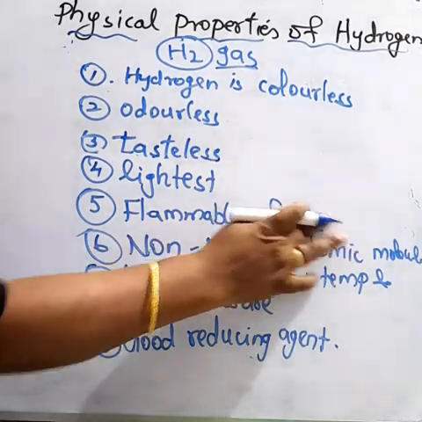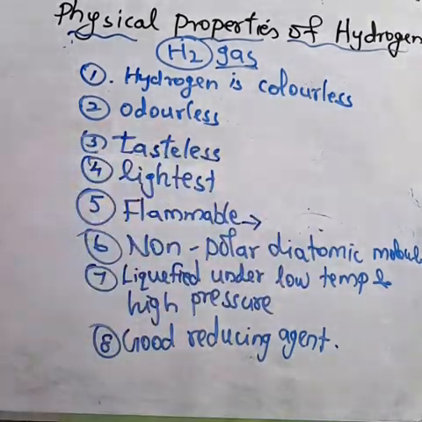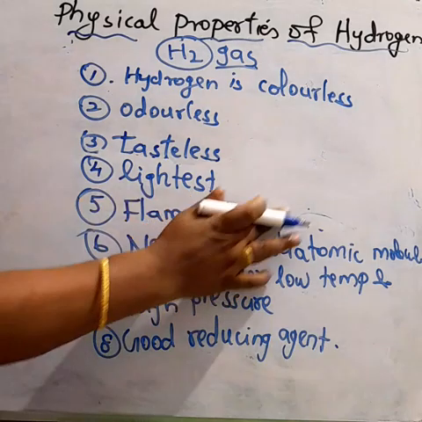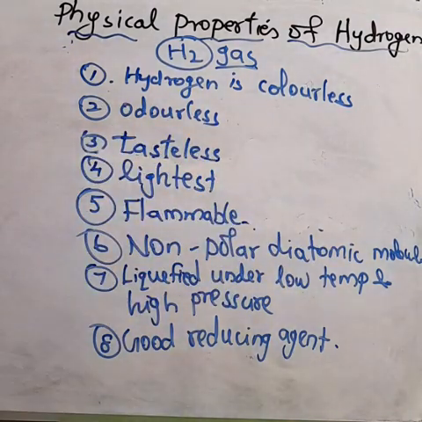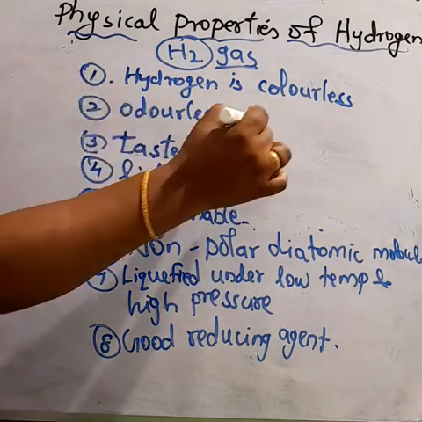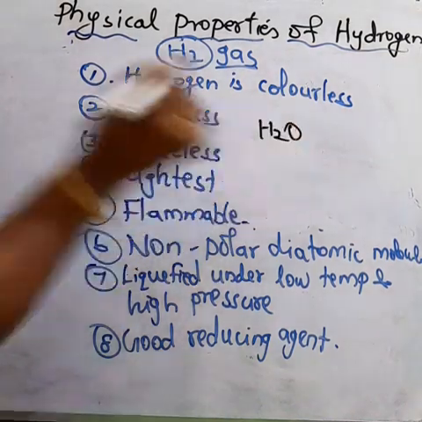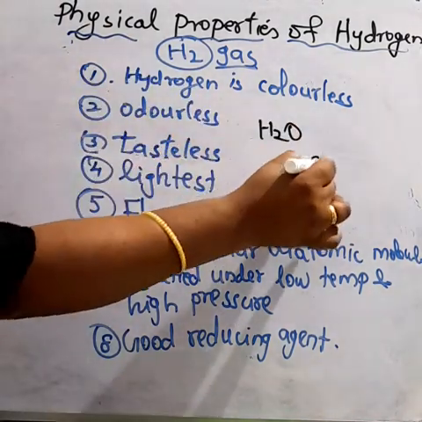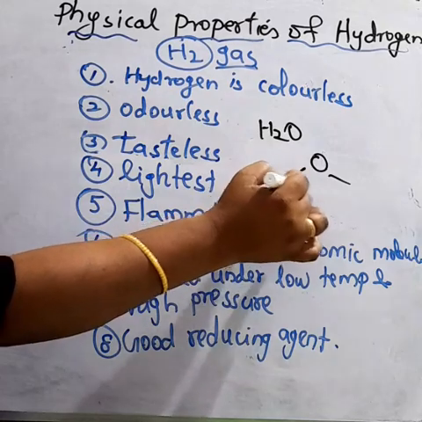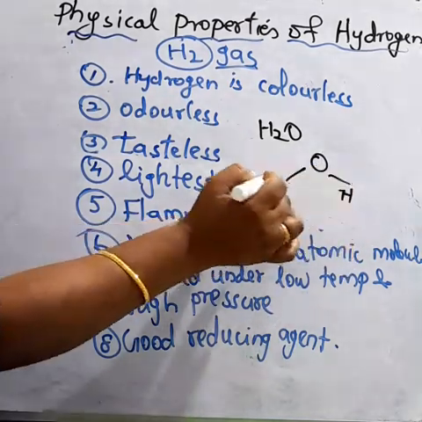What do you mean by non-polar? First, what do you mean by polar? For example, take water, H2O: one oxygen and two hydrogen atoms.